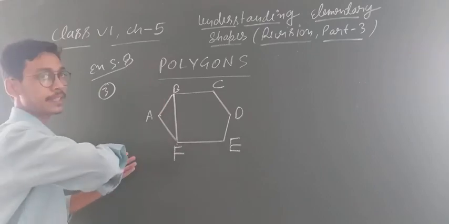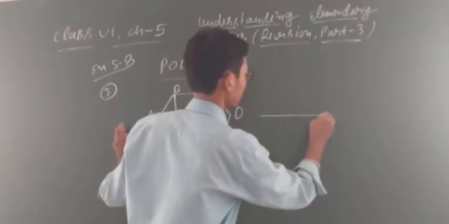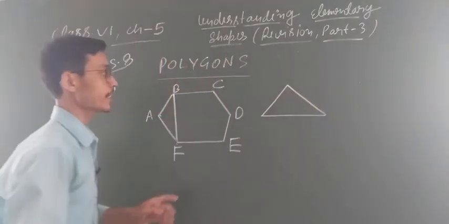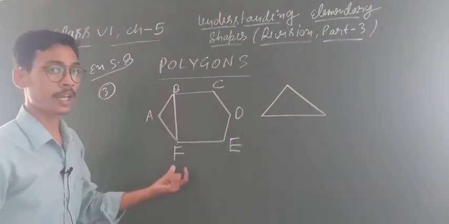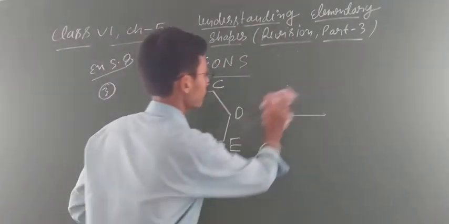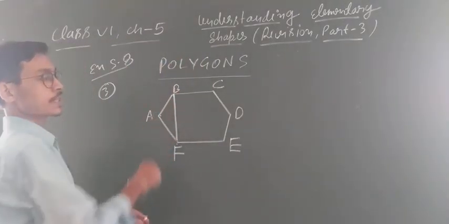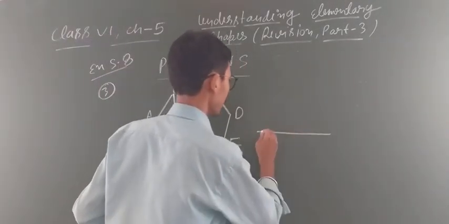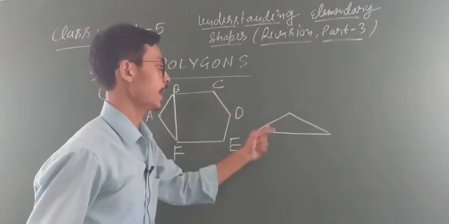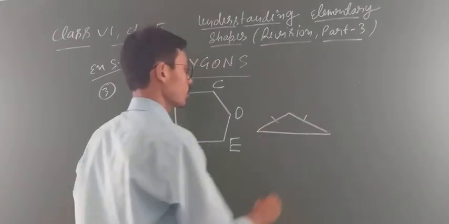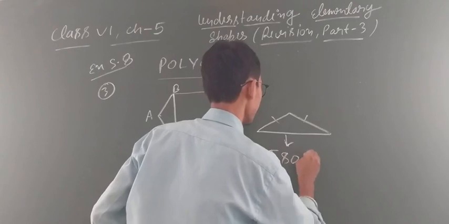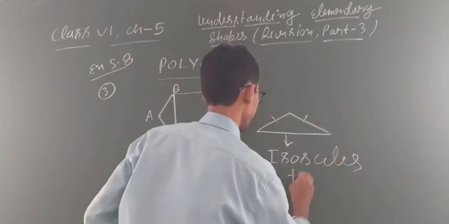Now look, which type of triangle is this one? What is the meaning of this, student? Look, if you draw with the help of a ruler, you will find out which type of triangle this is. Two sides are looking equal, and this one is a little bit longer. So you can say, if two sides are equal, this is an isosceles triangle.